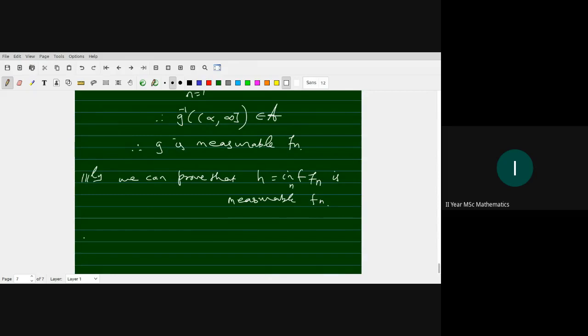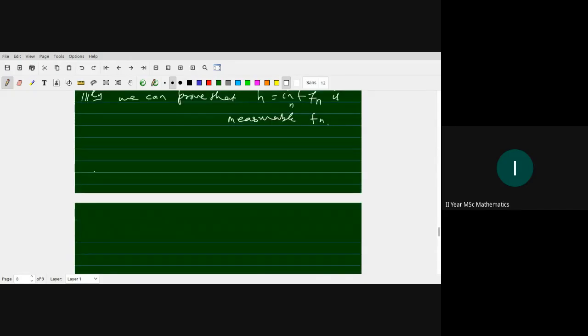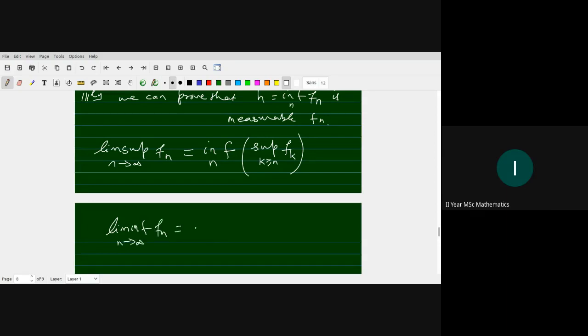Okay, so what about the limit supremum and limit infimum? By the definition, the limit supremum as n tends to infinity of Fn is the infimum over n of the supremum of Fk, where k runs through n plus 1 and so on. And the limit infimum as n tends to infinity of Fn is the supremum over n of the infimum over k greater than or equal to n of Fk.